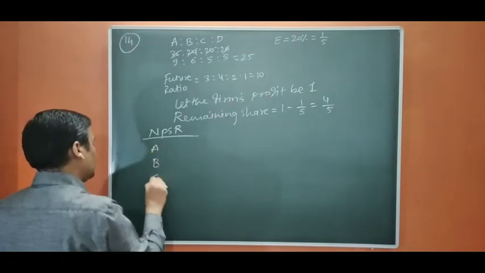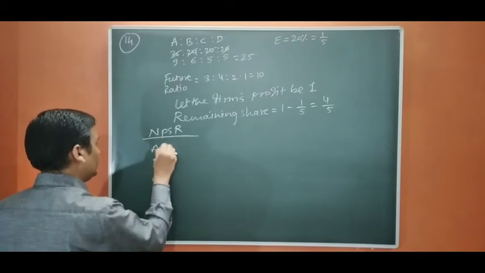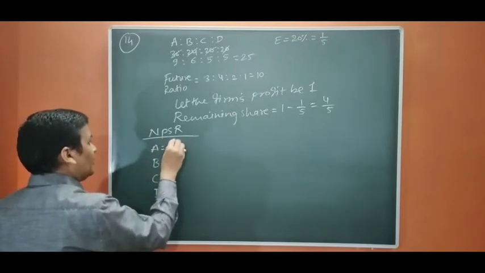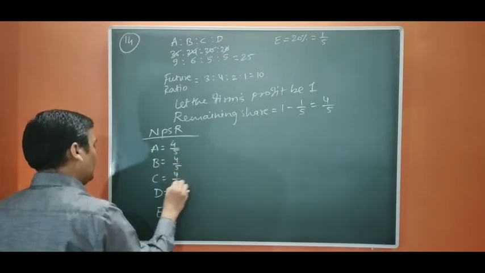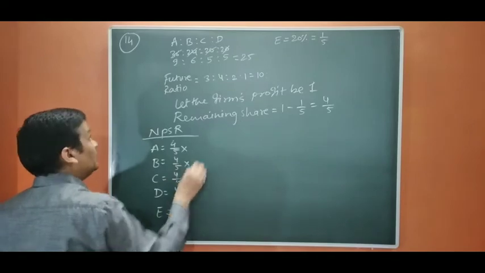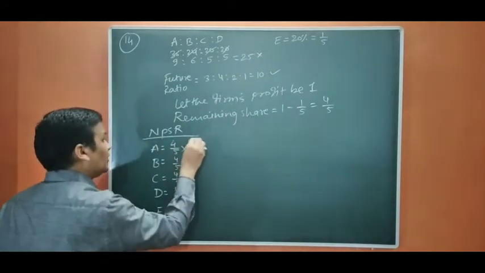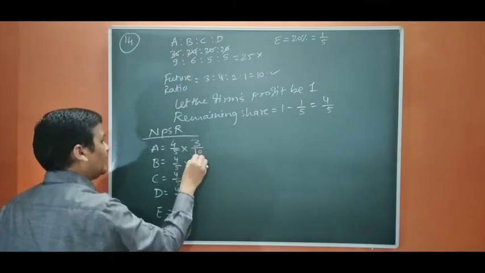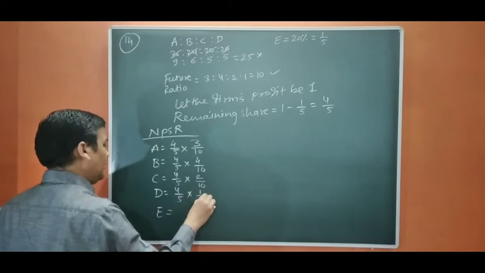A, B, C, D and E. We are going to distribute 4 by 5 between A, B, C, D in the ratio of the future ratio. So it is 3 by 10, 4 by 10, 2 by 10, 1 by 10.